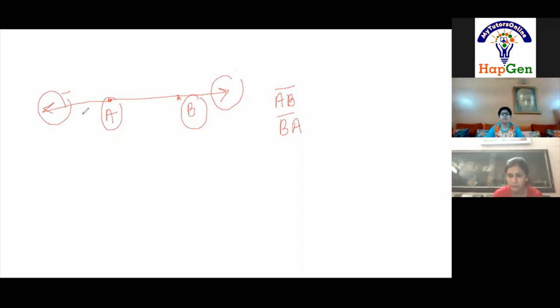Okay. So first of all, how are you going to denote a line? We will write A, B, make a line over AB, and we will make two arrows also. So why have we drawn these two arrows? Because it is not a line segment, it is a line. Yes, very good. So what is the difference between this and this? This represents a line segment AB and this represents a line AB. Any confusion? No, ma'am. Okay. So that means the line topic is also clear.